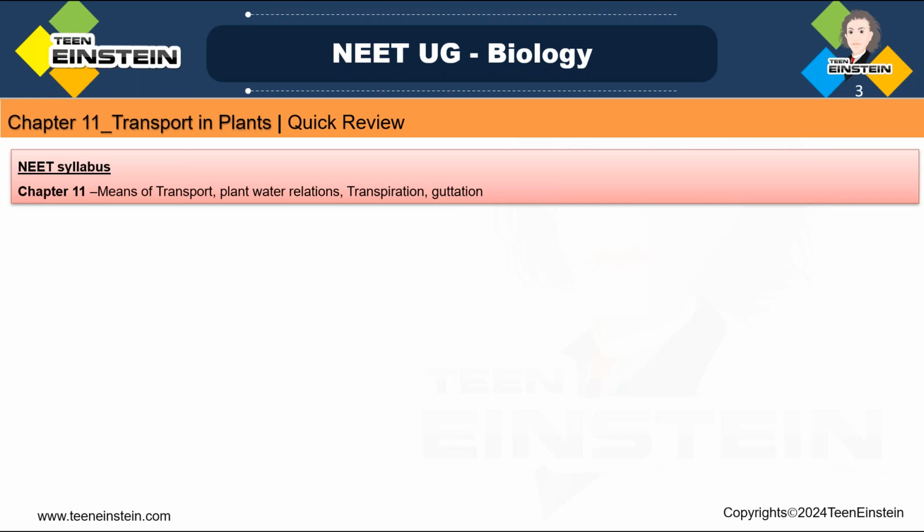From this chapter, the type of question for NEET 2023, some questions came from this chapter, and 3 questions from topic 1, that means the means of transport.